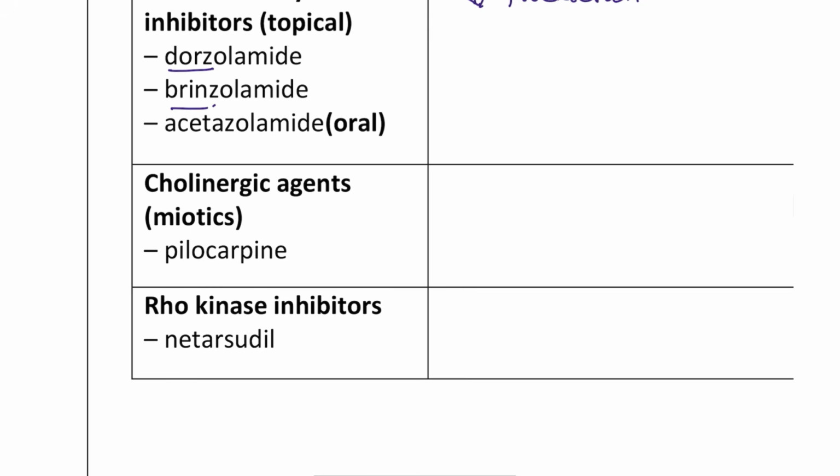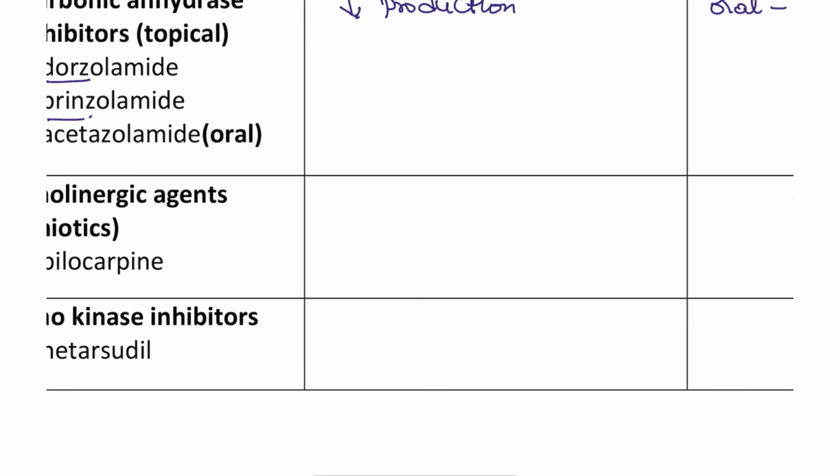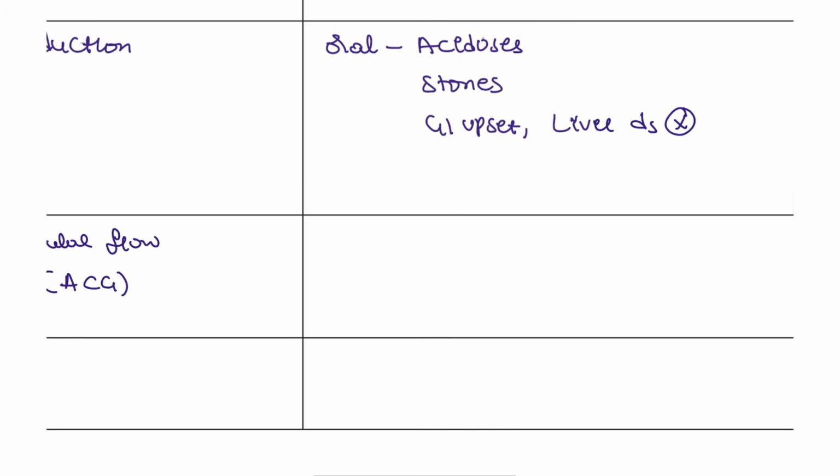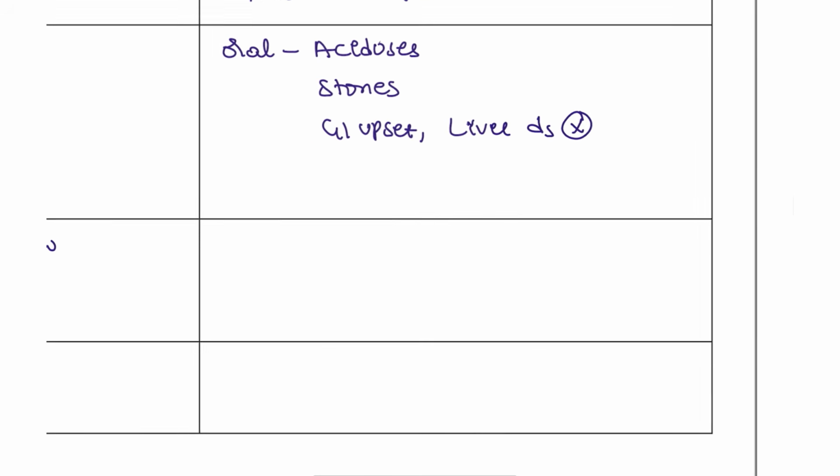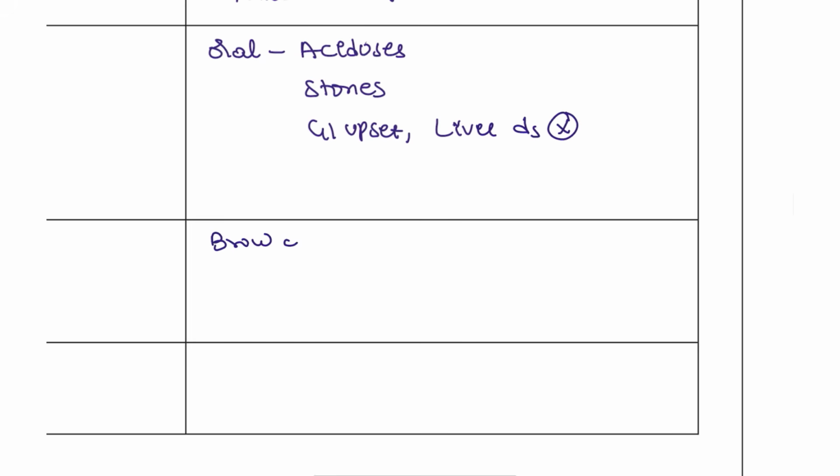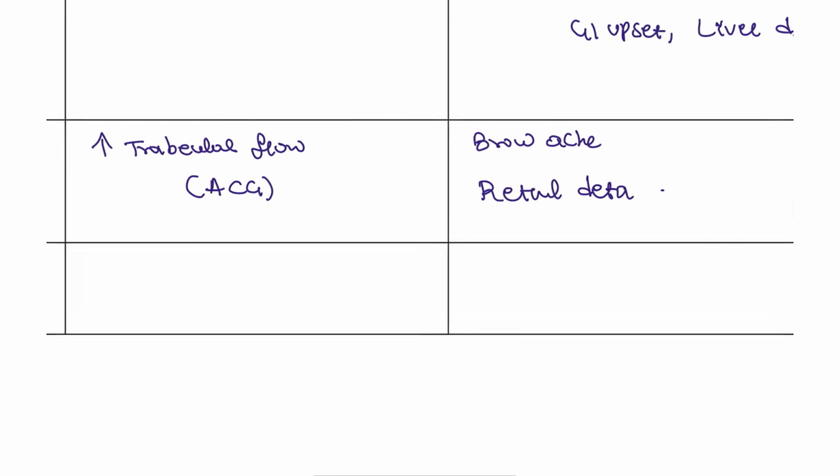Next, cholinergic agents, such as pilocarpine. Pilocarpine will cause miosis, and it will also increase the trabecular outflow, especially in patients with acute angle closure glaucoma. Patients on pilocarpine can have brow ache, and rarely retinal detachment is also seen.